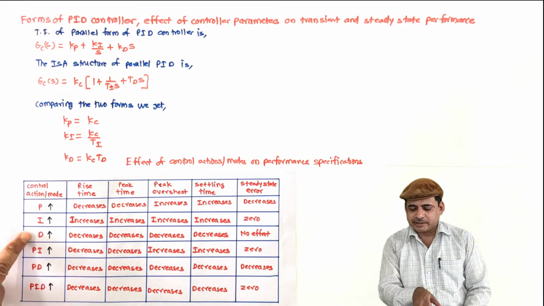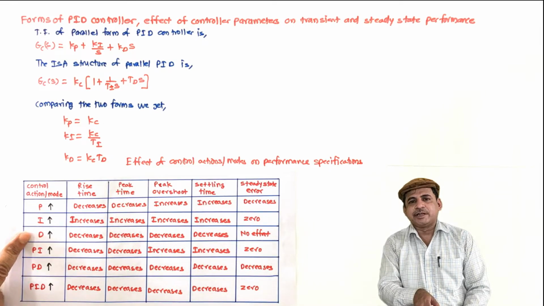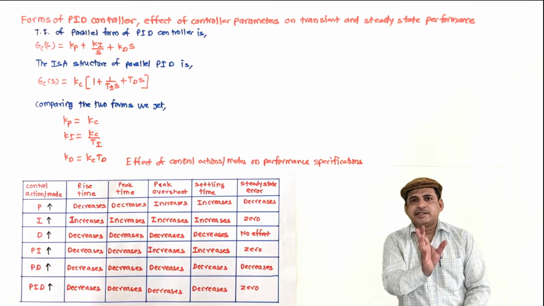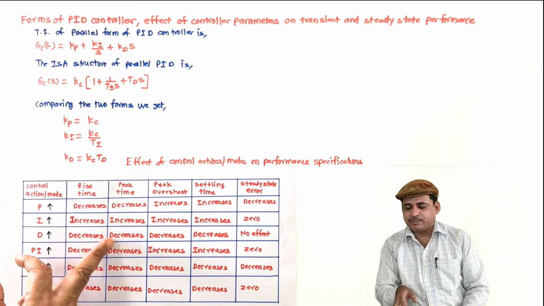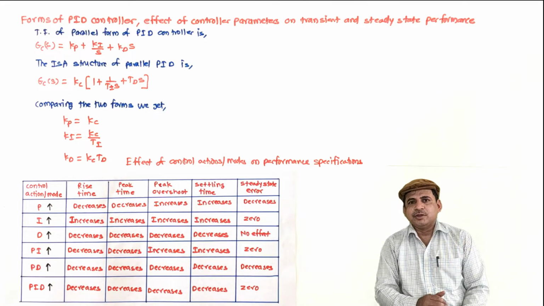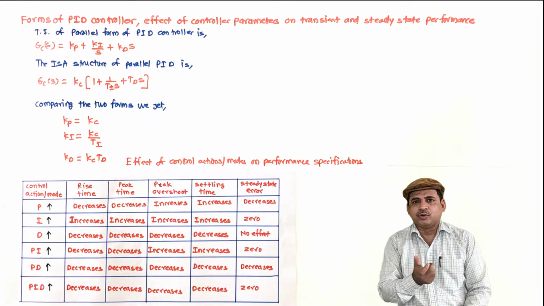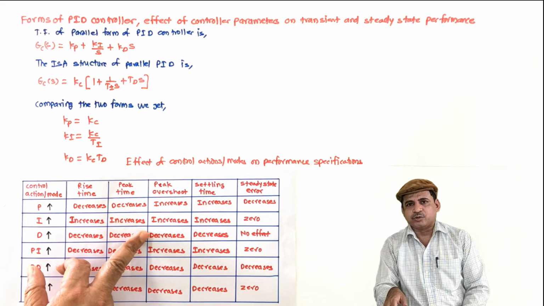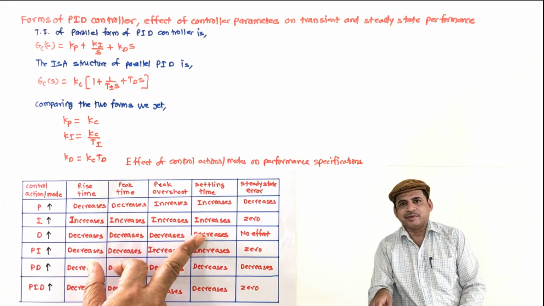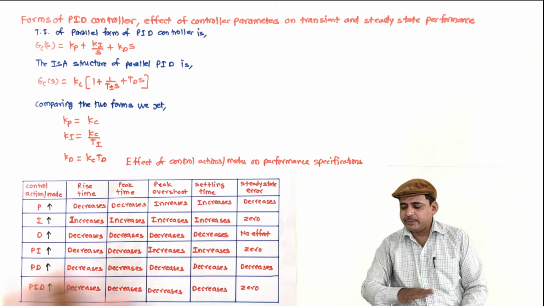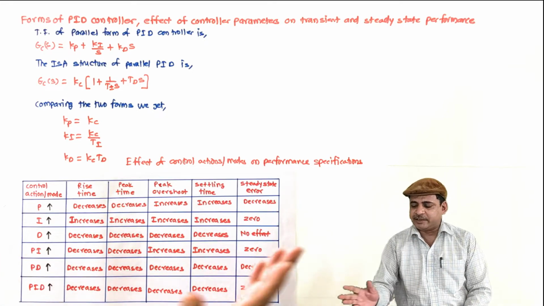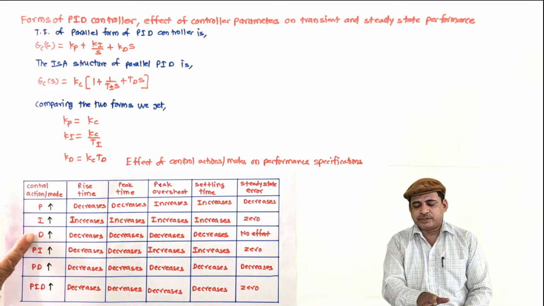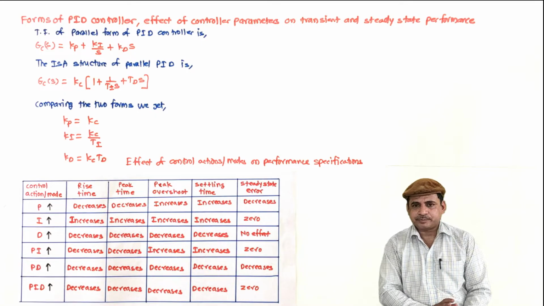Then let us consider the derivative action. Because of the derivative action, it gives an initial fast action and that reduces the rise time and peak time. Also, because of the addition of a zero, it decreases the peak overshoot and hence the settling time. However, it has no effect on the steady state error. The steady state error remains the same even if we change the derivative gain.